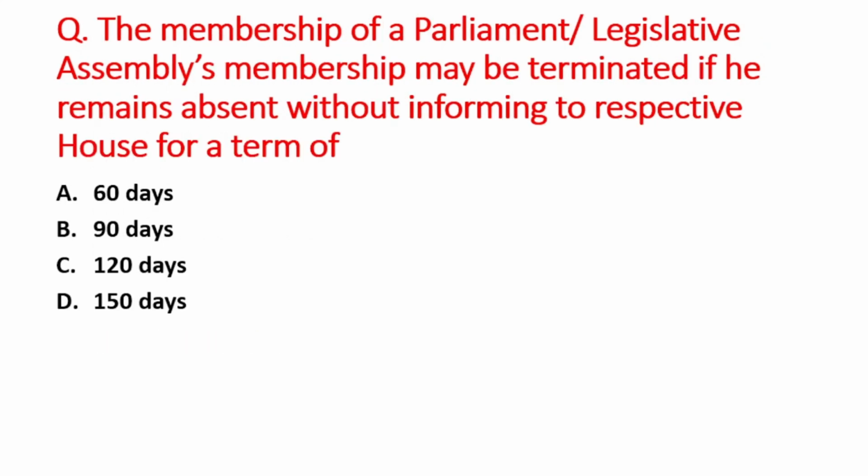Next question is, the membership of a Parliament and Legislative Assembly membership may be terminated if he remains absent without informing the respective House for a term of A option is 60 days, B is 90 days, C option is 120 days, and D option is 150 days. So right answer is option A, that is 60 days.